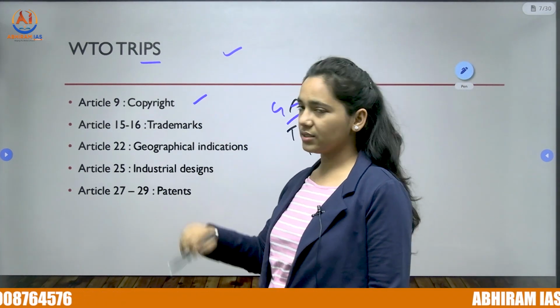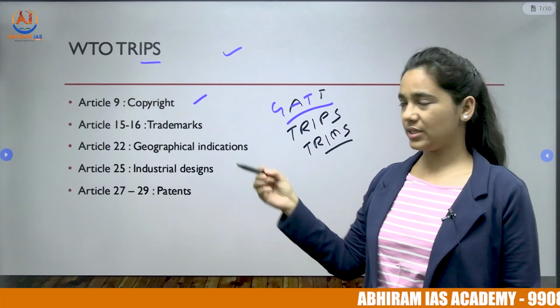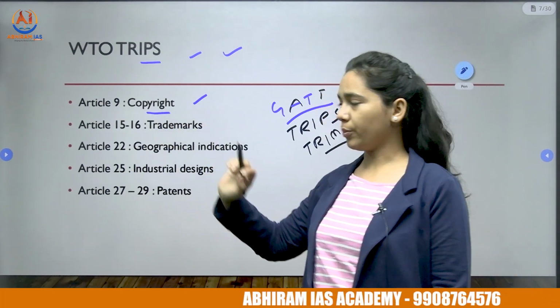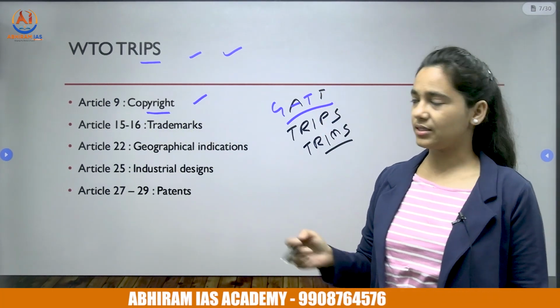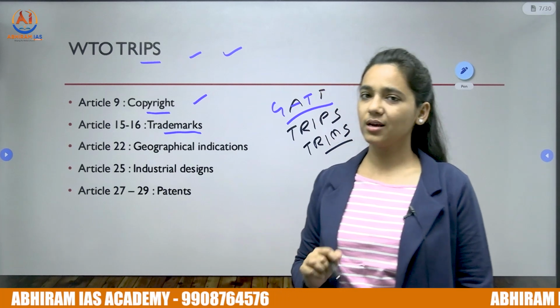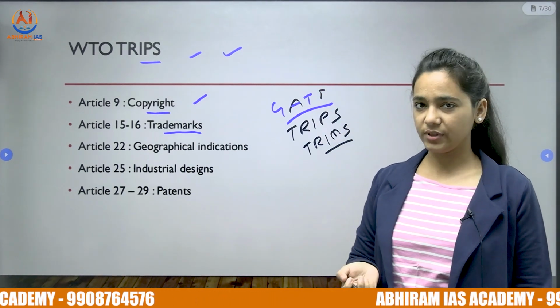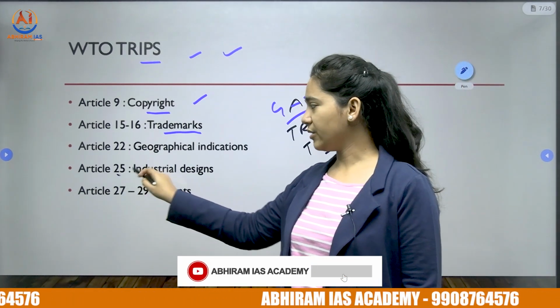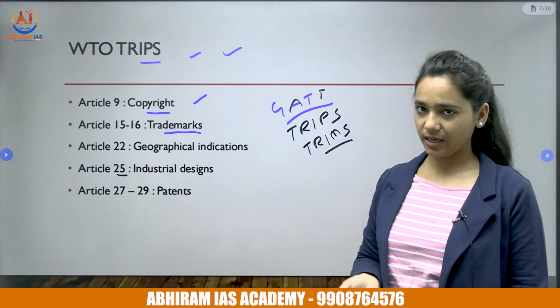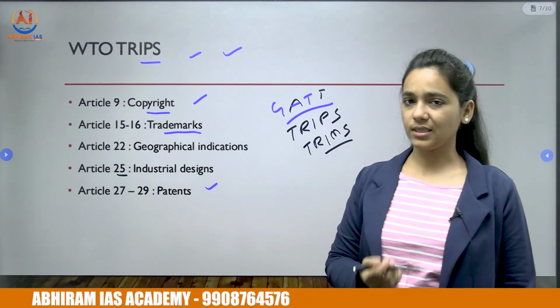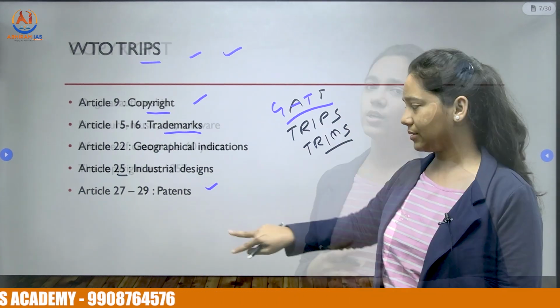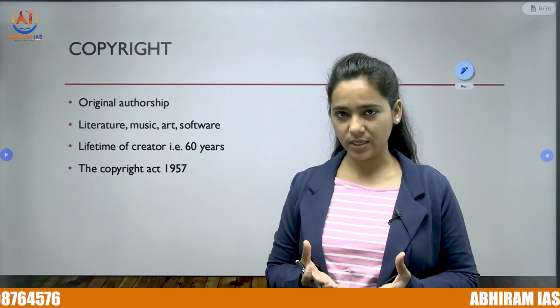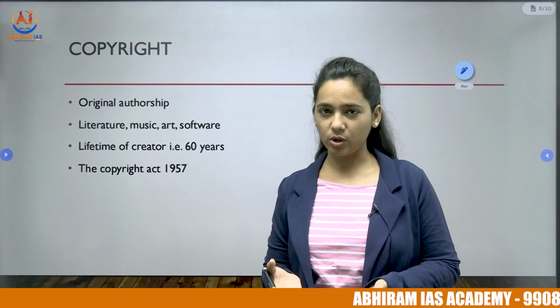So what are the articles relevant here? Article 9 of TRIPS is related to copyright. Then we have Articles 15 and 16 regarding trademarks. Article 22 is about geographical indication, Article 25 is regarding industrial designs, and Articles 27 to 29 deal with patents. So let us understand why incentivizing someone for their creation is so important.